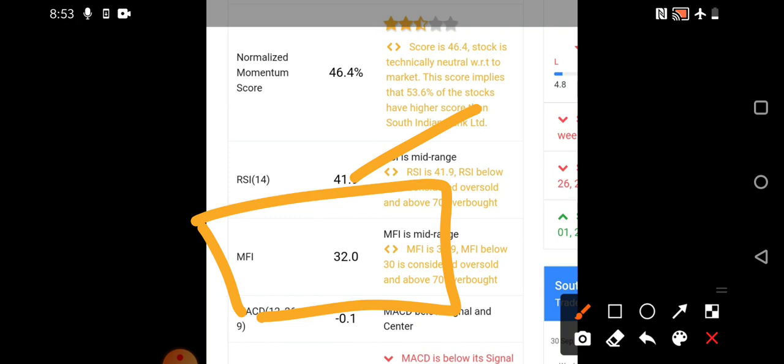So I'll show you on the technical chart, so you'll clearly understand the concept of money flow index as well as RSI. In every video I discuss this so as to have a confirmation that technically the stock also shows whether we can do buying or selling. So that is a very important concept, and we'll see that on technical charts.